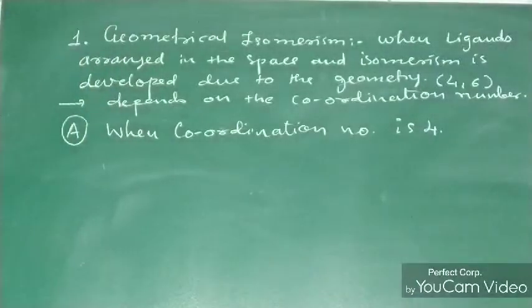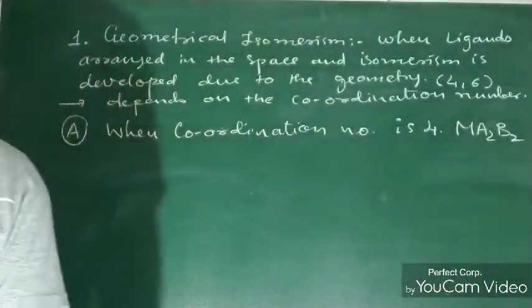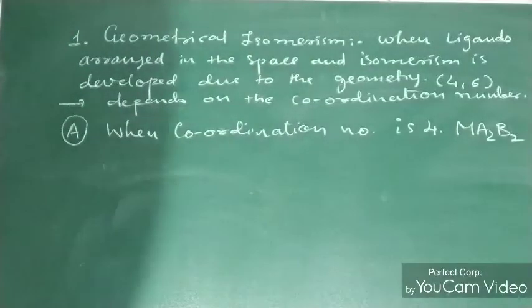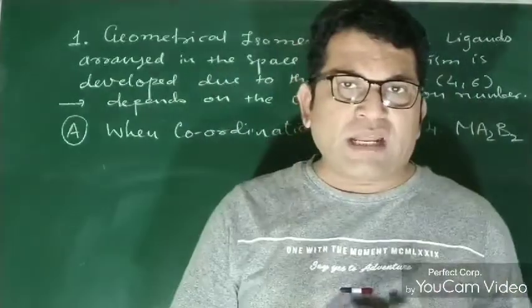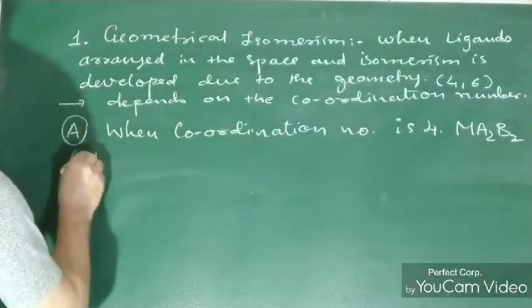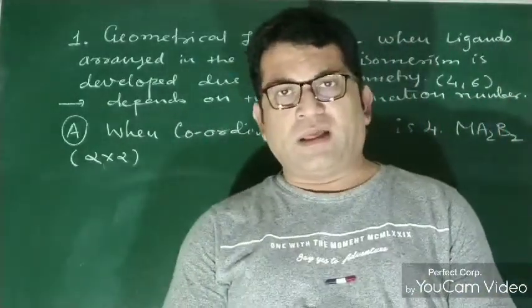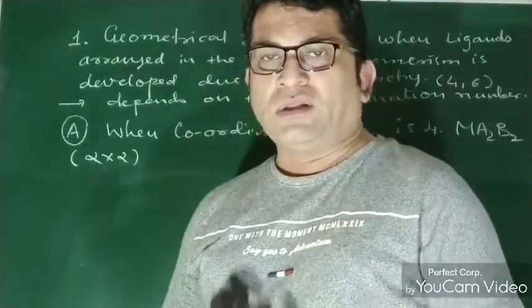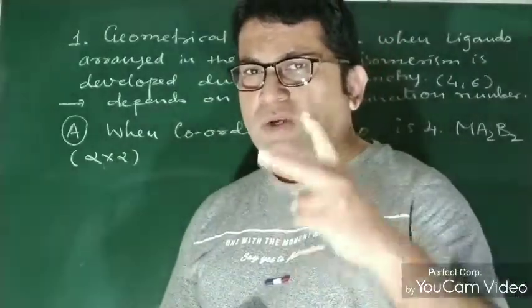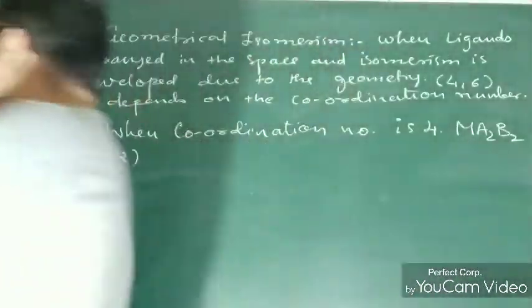Which kind of isomerism is developed at that time, we are going to talk about. Here I am taking the example Ma2B2: 2 A ligands and 2 B ligands, a total of 4 ligands attached to the metal ion. When the coordination number is 4, we have to divide it into 2 and 2: 2 ligands of one kind and 2 ligands of another kind. That is what we have written as Ma2B2.